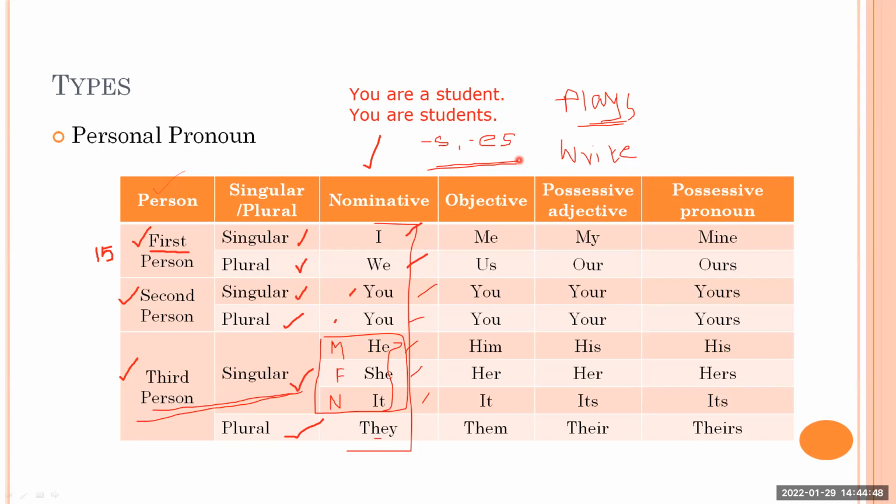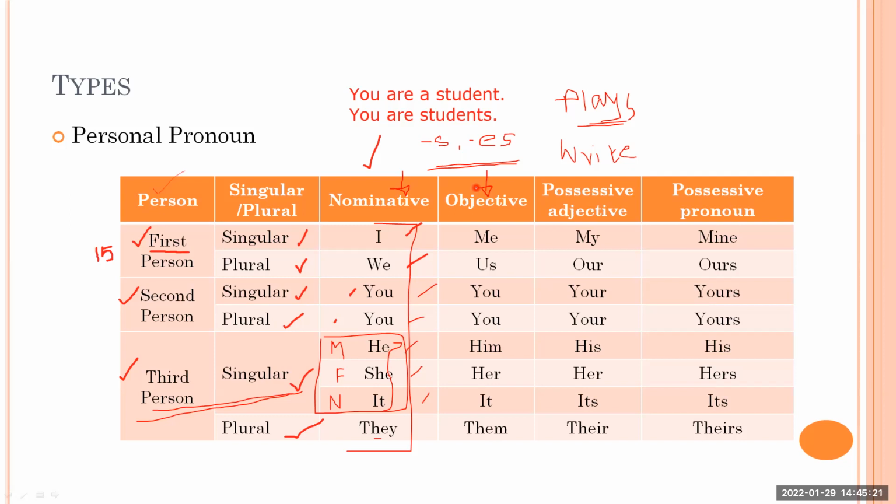I hope this nominative column is clear to you. If it is clear, then let's go to the objective case of these pronouns. So what is objective case? In Marathi, this is what we call the second case of pronouns. Let's talk about these objective cases, because the objective use of pronouns is also important. If you are clear with the objective case of all these pronouns, you will be able to use them rightly. Otherwise you may be confused about when to use I and when to use me, when to use we and when to use us.